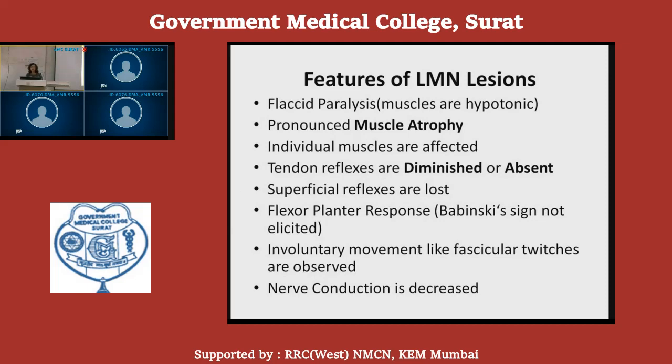In the lower motor neuron lesion, the muscles are flaccid or hypotonic, because the nerve supply to the individual muscle is abolished or disrupted, and that is why the muscles show hypotonia and there is pronounced muscle atrophy.